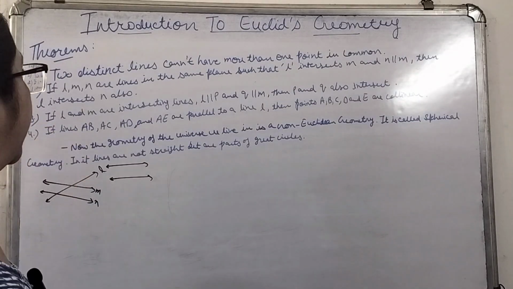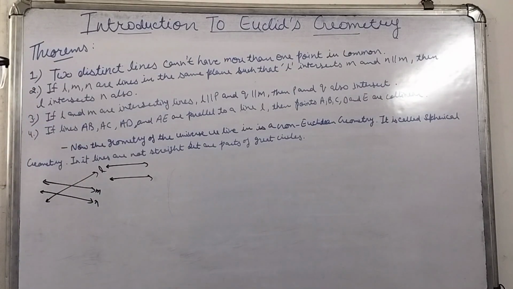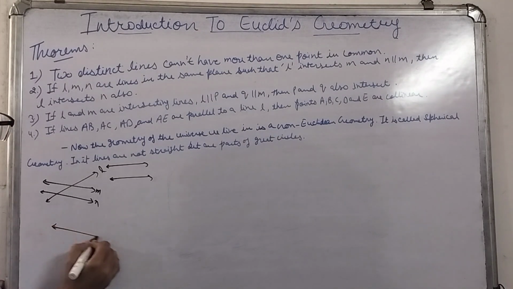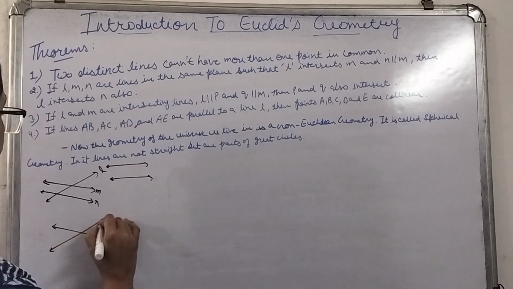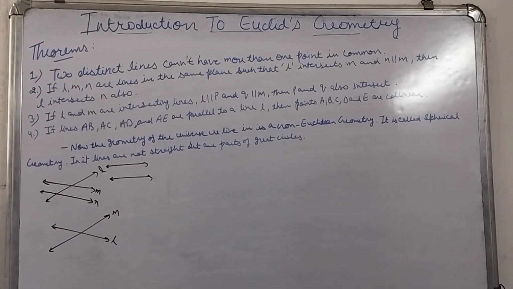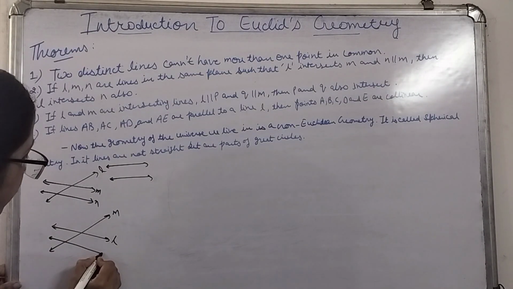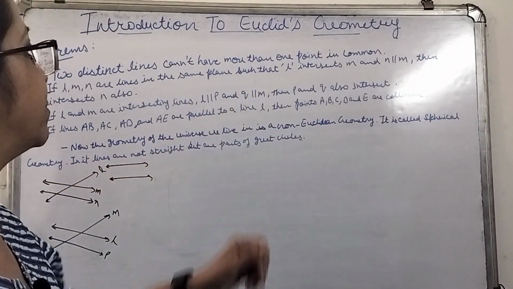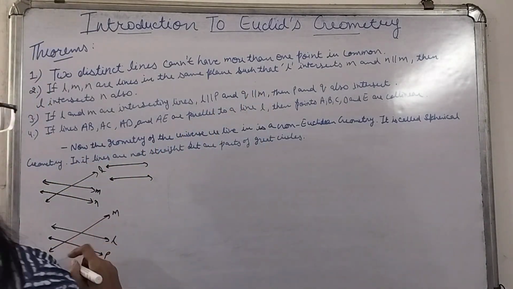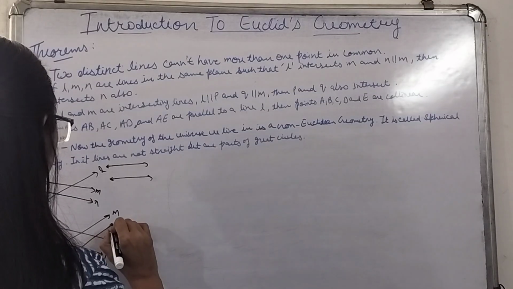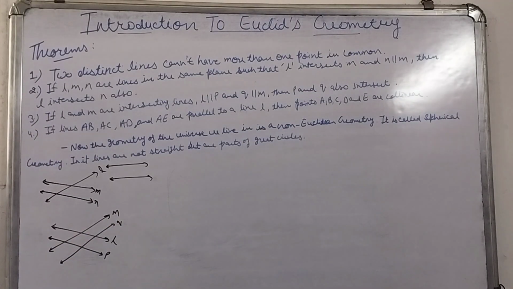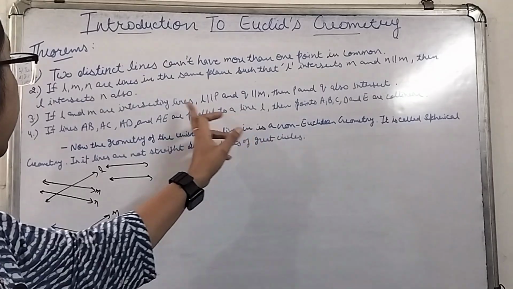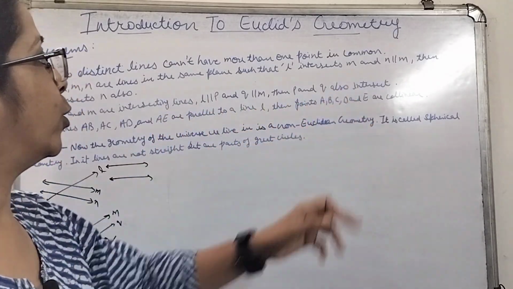If L and M are intersecting lines, and L is parallel to P, suppose this is your P, they are parallel to each other. And Q is parallel to M. This is M and suppose this is your Q, which is parallel to M. In that case, P and Q also intersect.